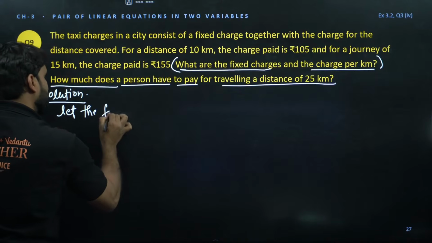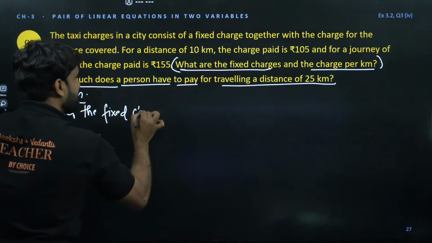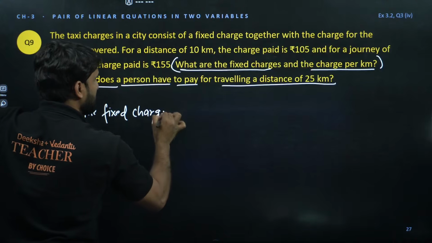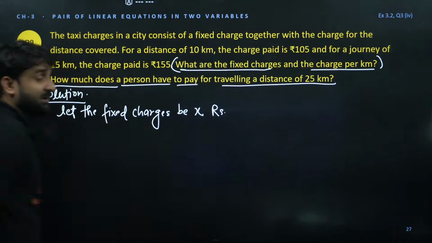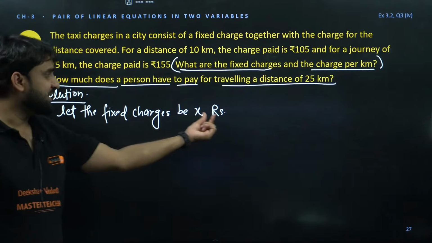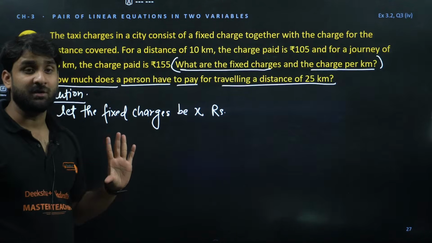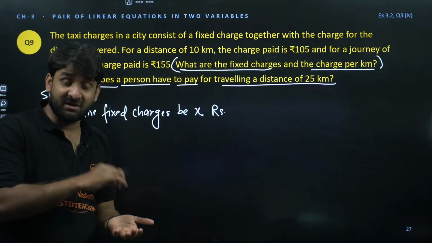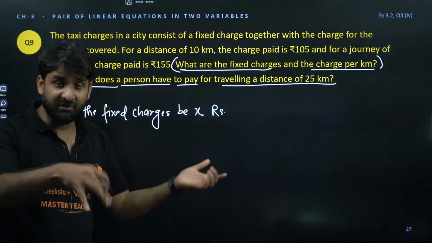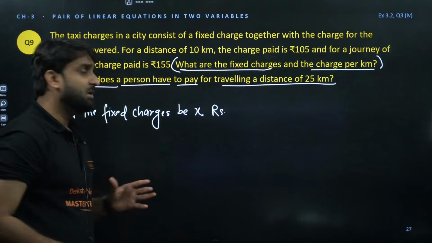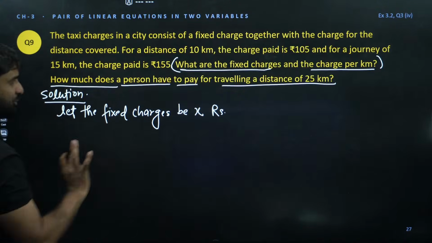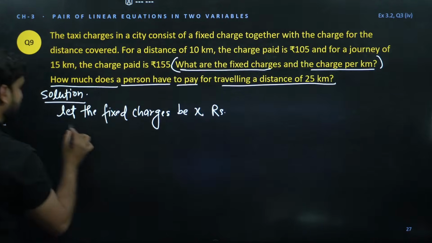the fixed charges be X, and unit also. Unit should be there because we are talking about charges. So charges will come in rupees. This is very important. Some strict evaluator deducting the marks also in this when they evaluate your final answer sheet in board exam. So this is very important to write. Okay, let the fixed charges be X rupees and charges per kilometer.